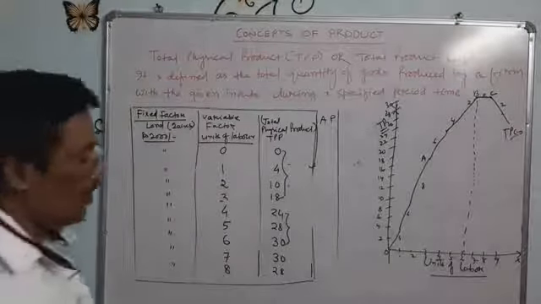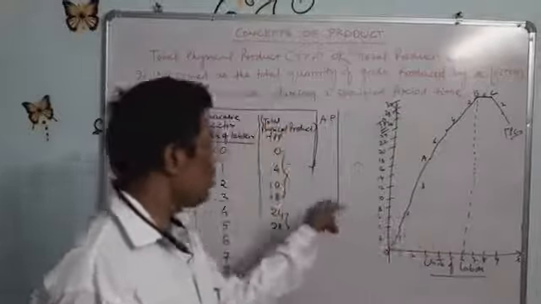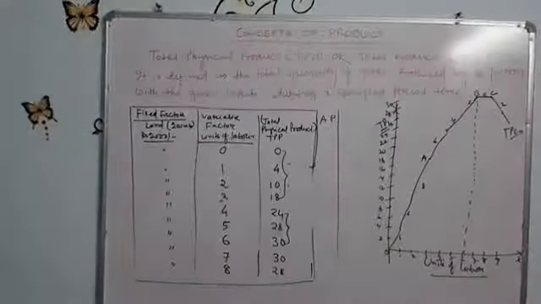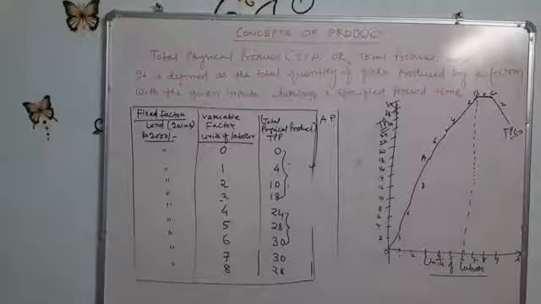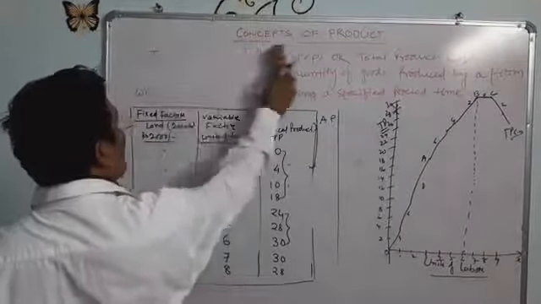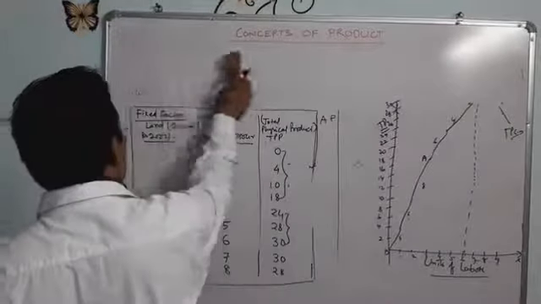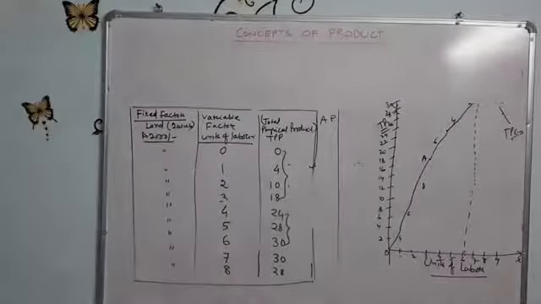I have to draw the average product on the same curve, which is why I did not erase it. So what is the average product? Average product is the amount of output produced per unit of the variable factor. Average product is per unit of the variable factor.